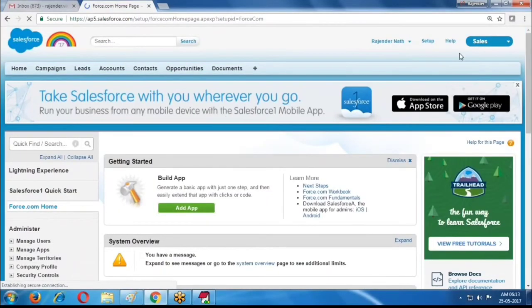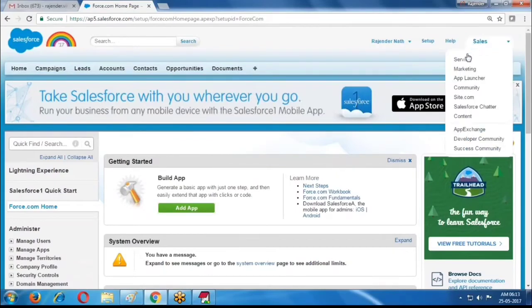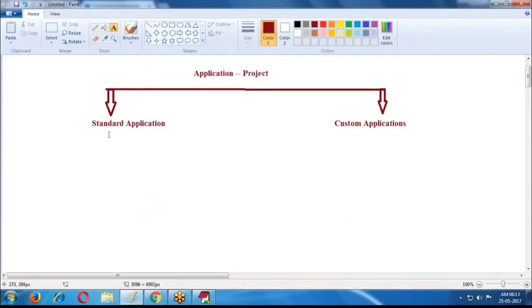Whenever I log in to Salesforce, in the right side corner it is displaying some of the applications: sales, service, marketing, app launcher, community, site.com. These are the applications. These applications are provided by default by Salesforce. These applications are called standard applications. Standard applications are predefined applications.